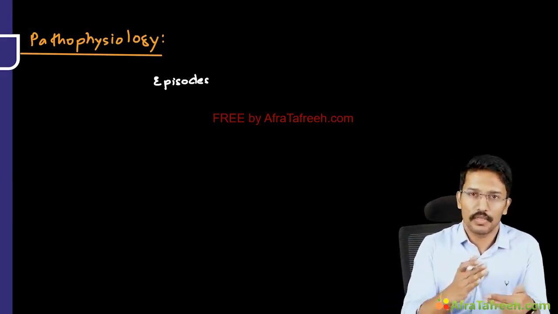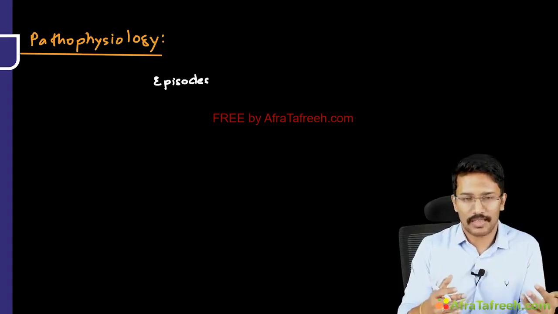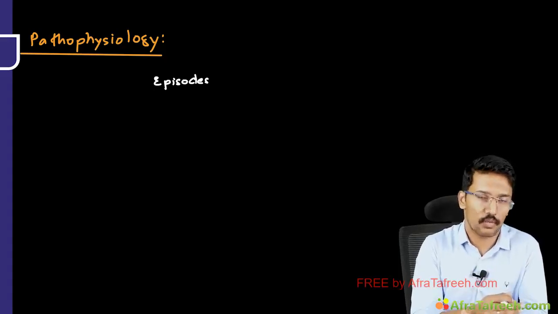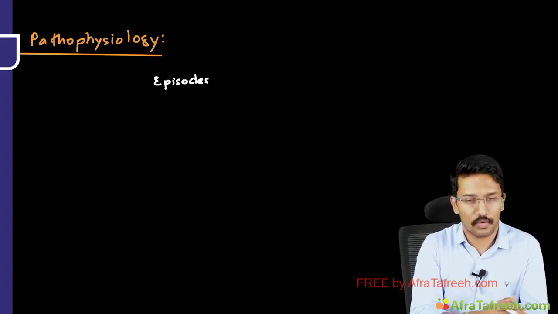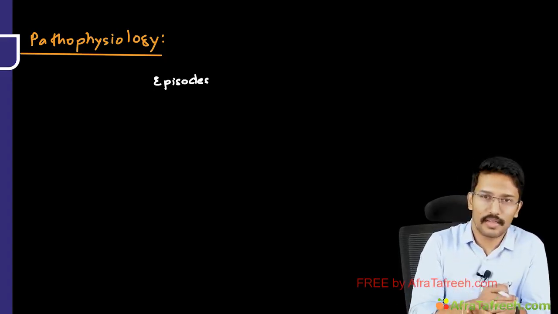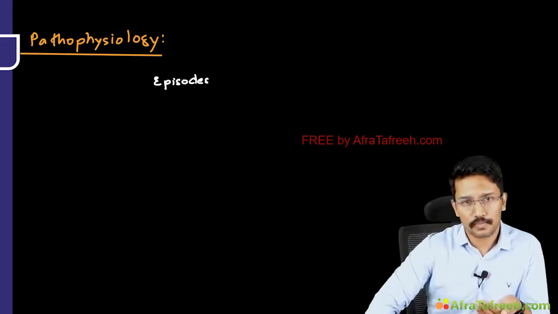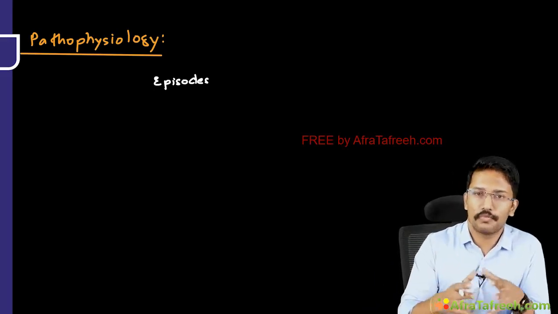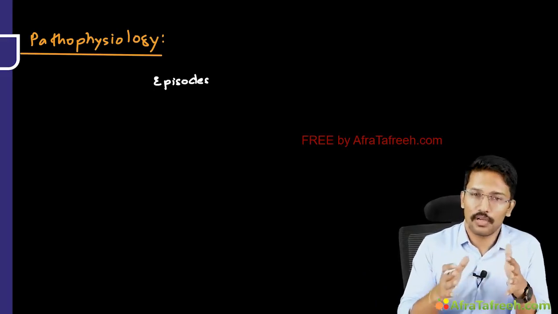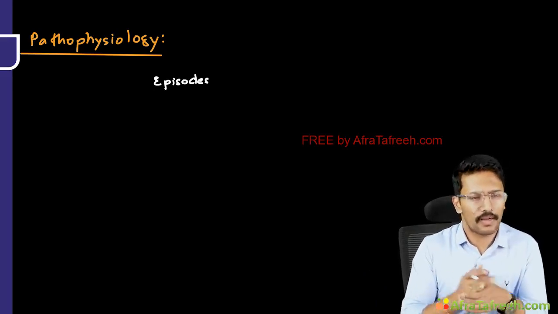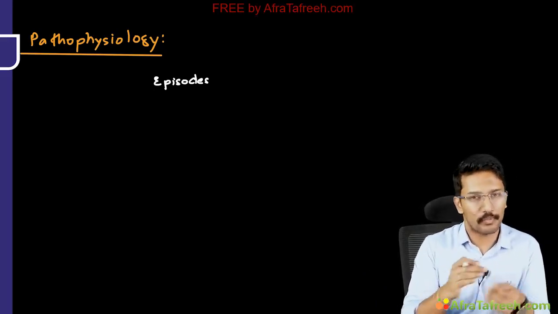What are those changes? The parasympathetic nervous system gets activated, so your heart rate slows down, your cardiac output comes down, your metabolic rate decreases because your sympathetic activity is reduced. Then you also have reduced muscle tone or hypotonia developing. These are all physiological changes that happen during sleep.